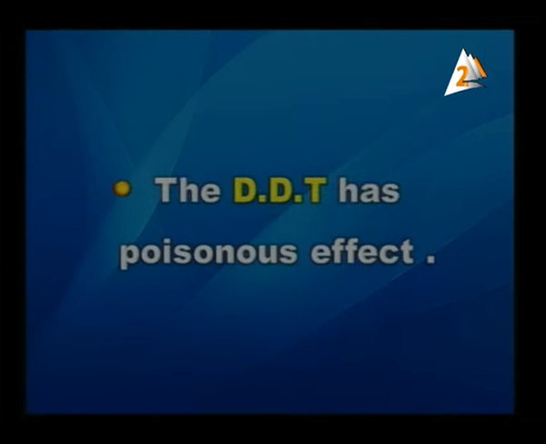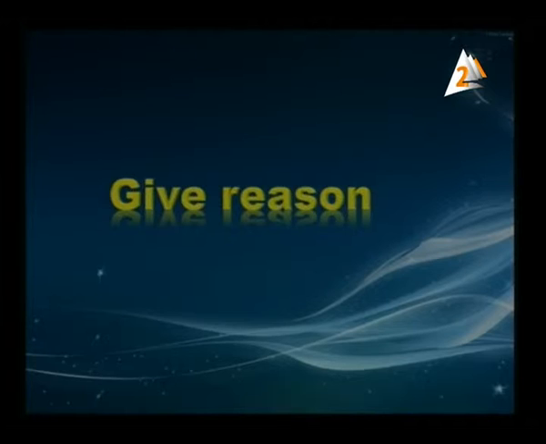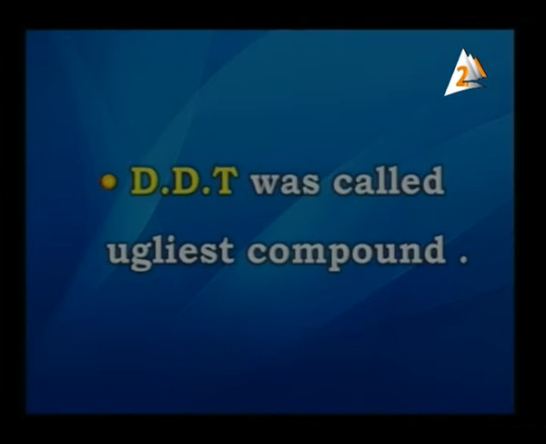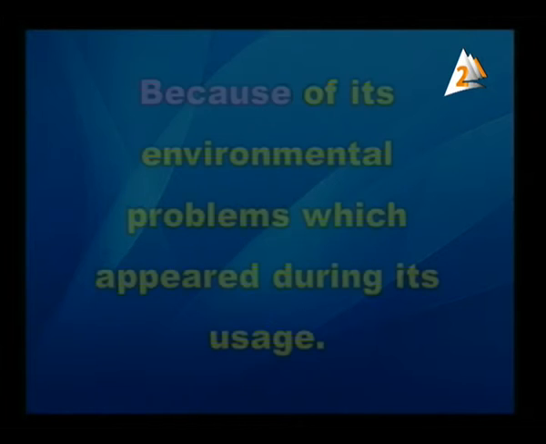The DDT has poisonous effect due to the presence of group CHCCl3, which dissolves in fatty tissues of the insects and kills it. We have given reason in this point. DDT was called the ugliest compound because of its environmental problems, which appeared during its usage.